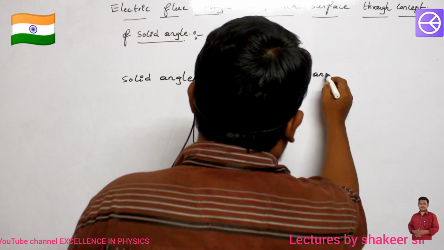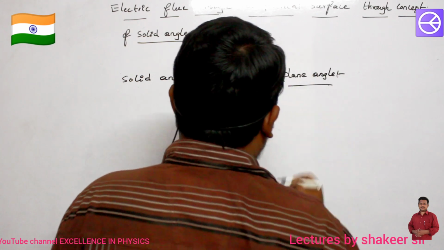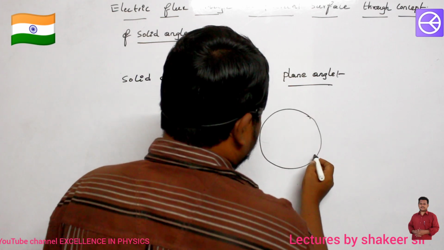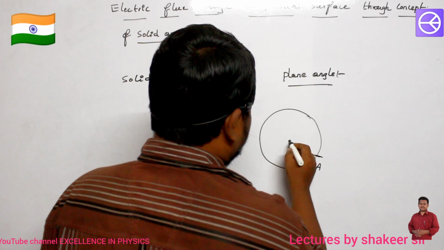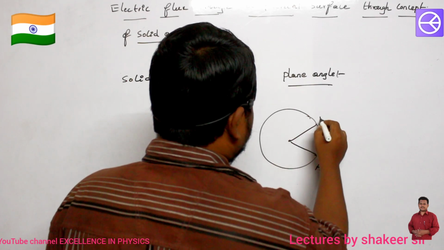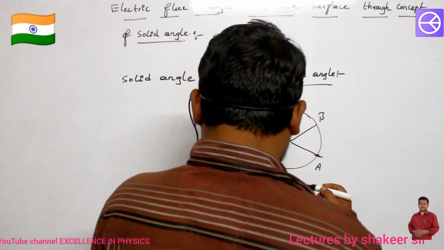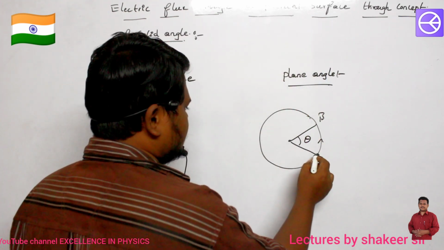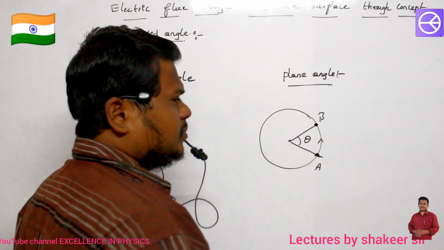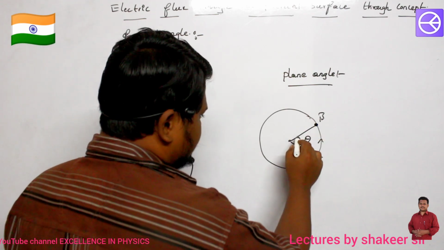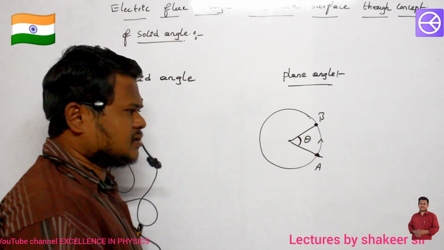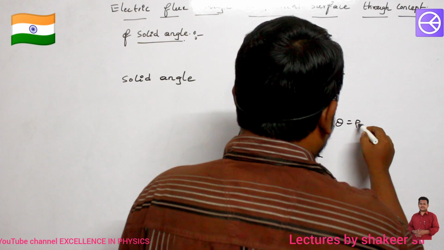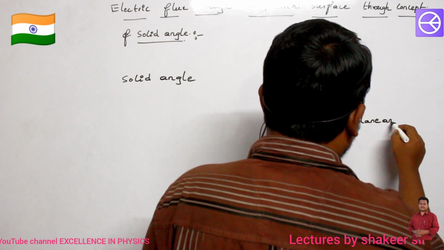So what is meant by plane angle, already you should have studied, no? For example, this is a circular path. So a person starts from point A and he reaches up to point B. So he is making how much angle? He is making an angle of theta. Then the angle subtended by the person at the center of this circle is called the plane angle. So this angle theta we call the plane angle.